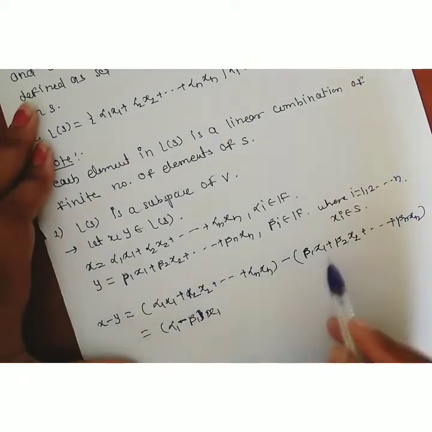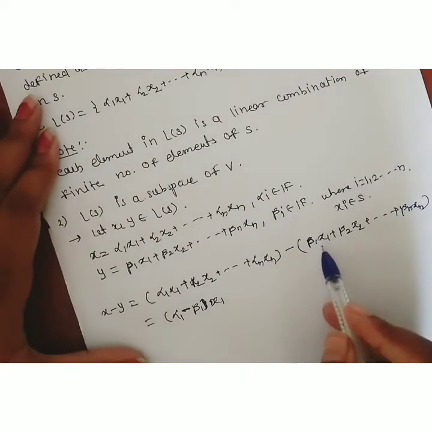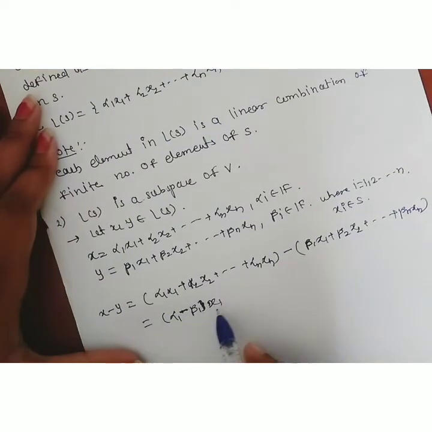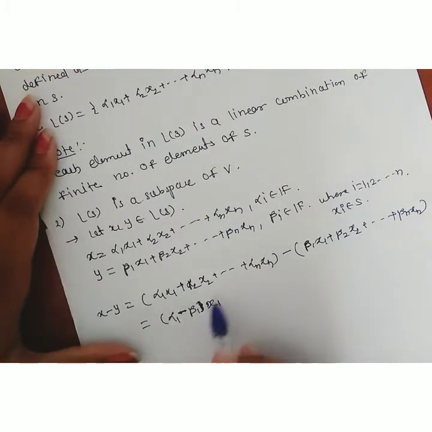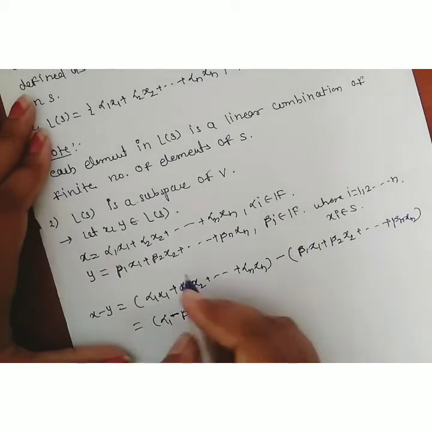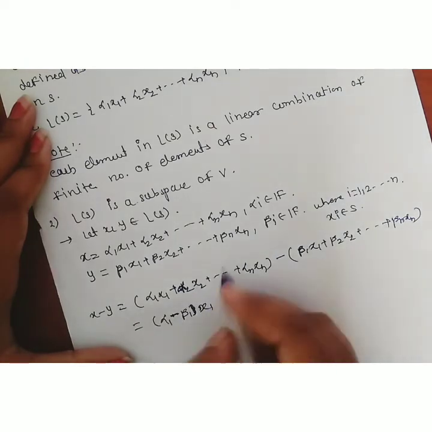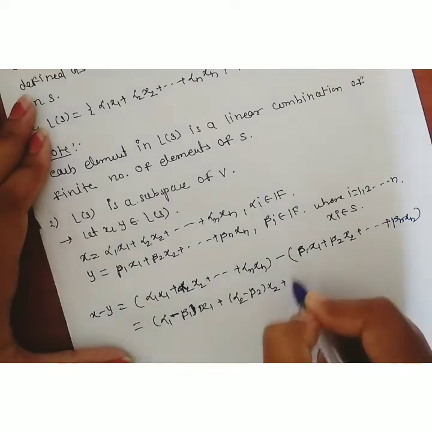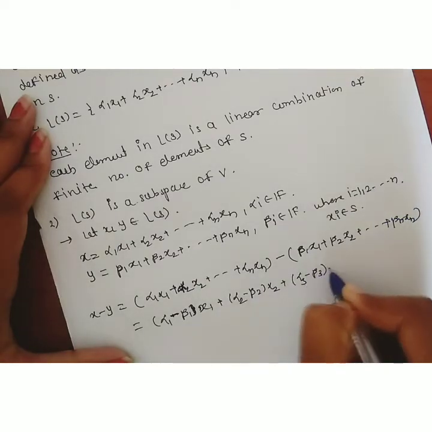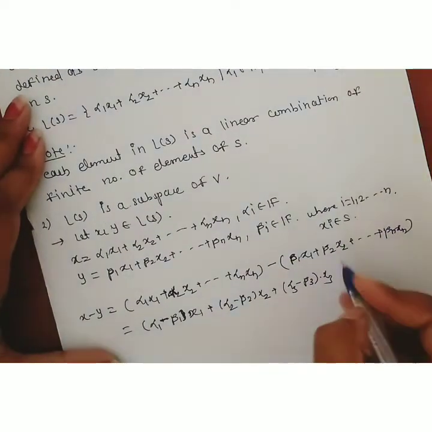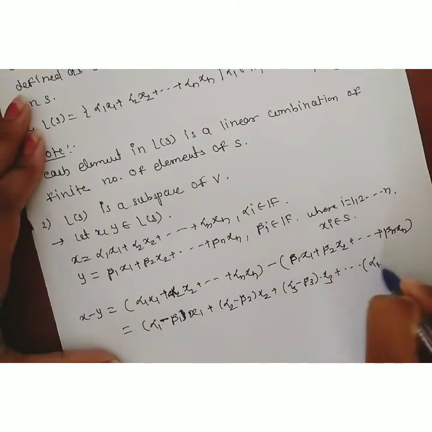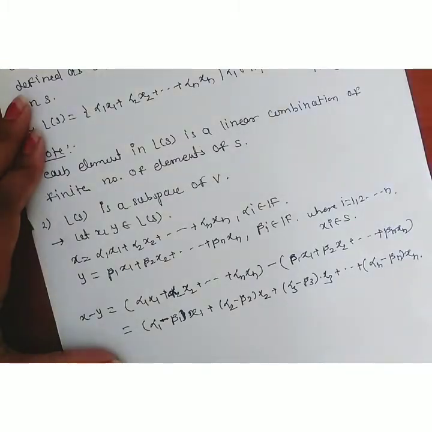The same is done throughout for the other elements. Therefore, this is alpha 1 minus beta 1 into x1 plus alpha 2 minus beta 2 into x2 plus alpha 3 minus beta 3 into x3 and so on. The last element is alpha n minus beta n into xn.